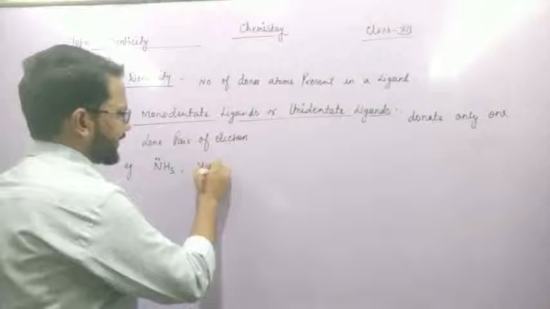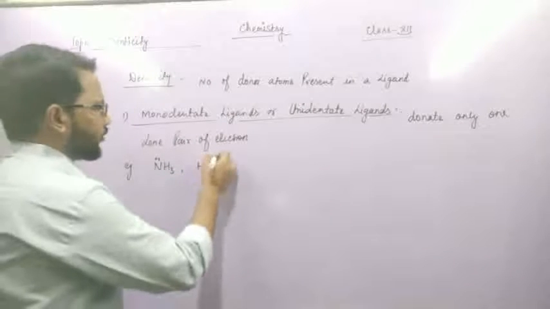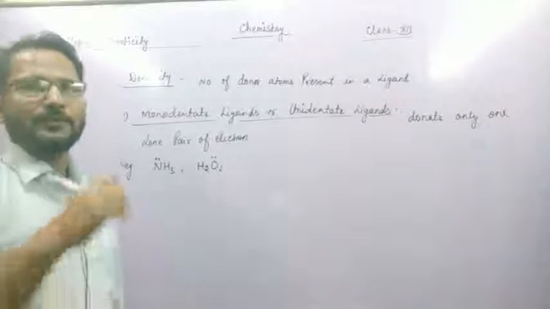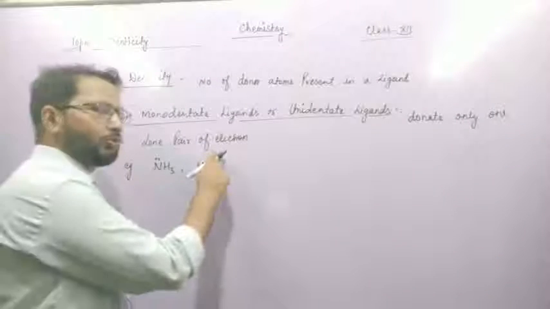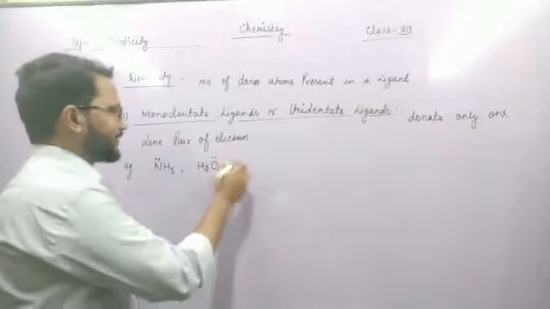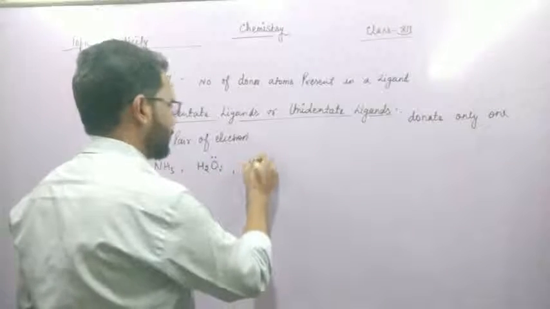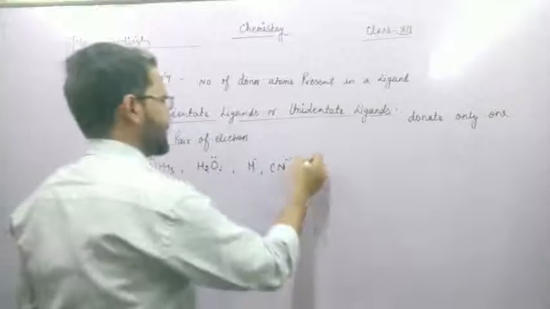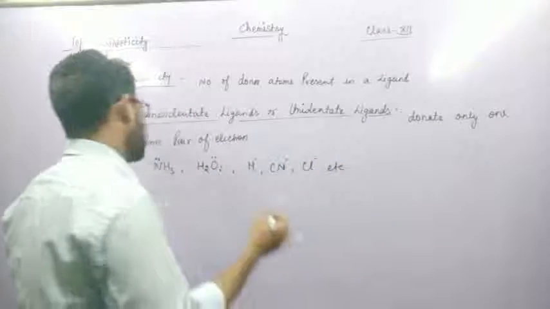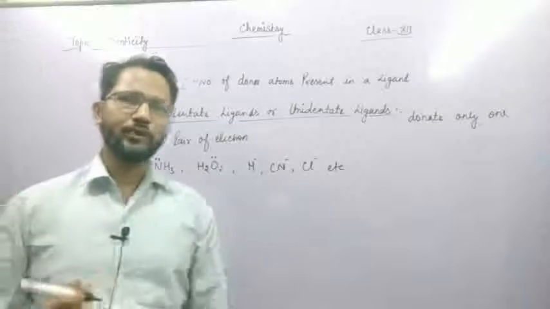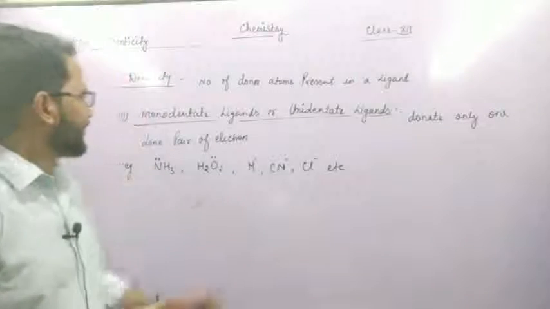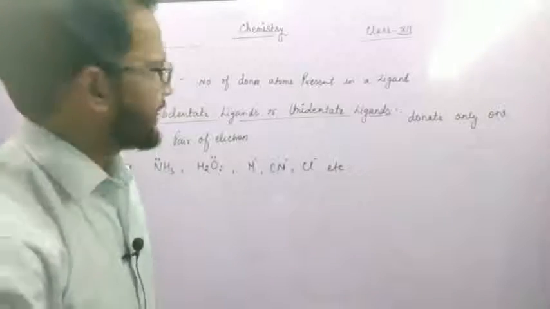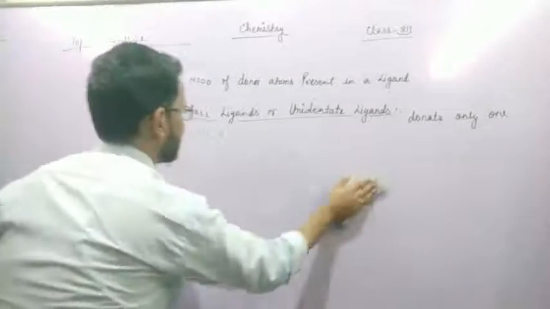Second is H2O. In H2O, oxygen contains two lone pairs of electrons, but it has the tendency to donate only one lone pair of electrons. Next examples are H negative, CN negative, Cl negative, etc. They all have the tendency to donate one lone pair of electrons. That's why they are called monodentate ligands or unidentate ligands. Second is bidentate ligand.